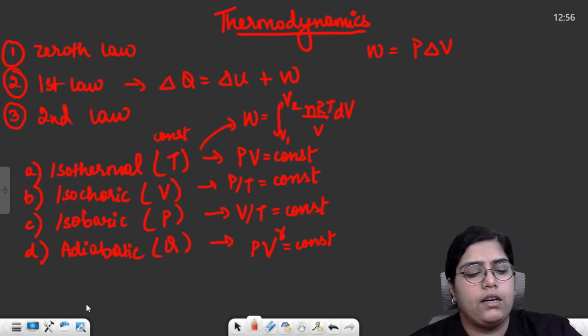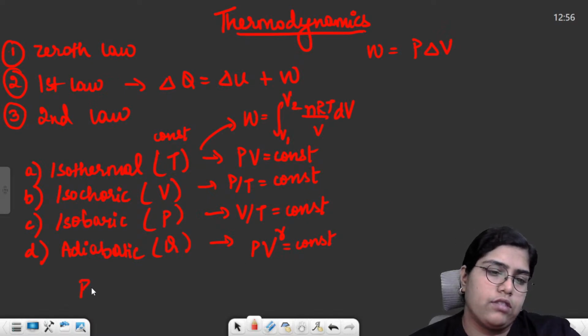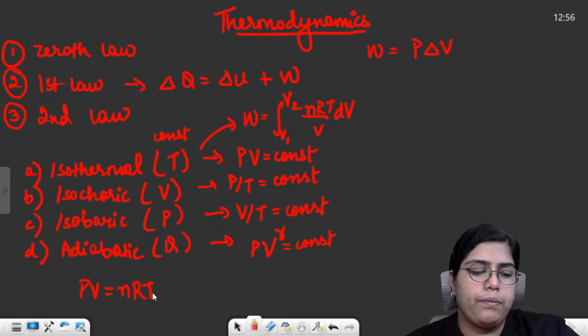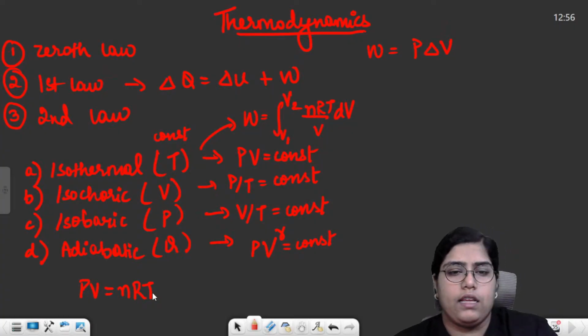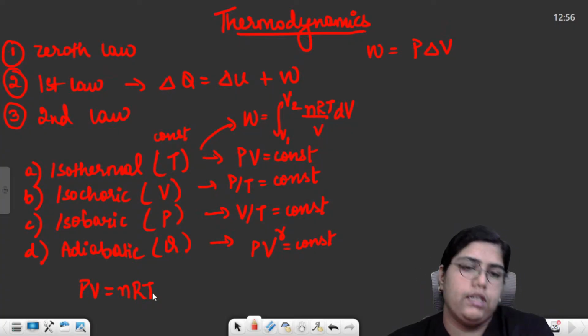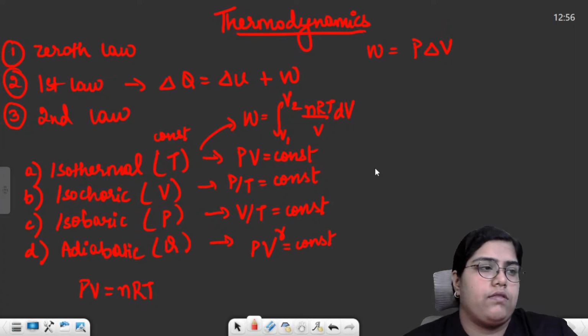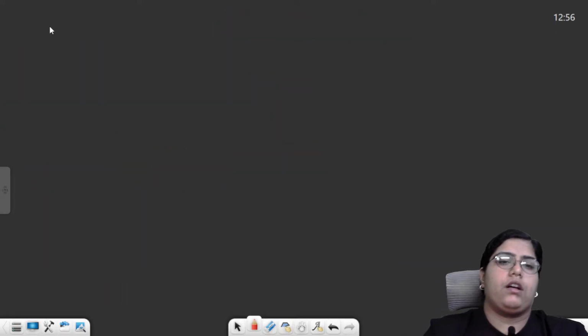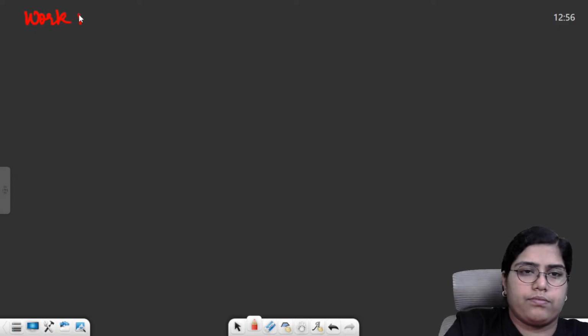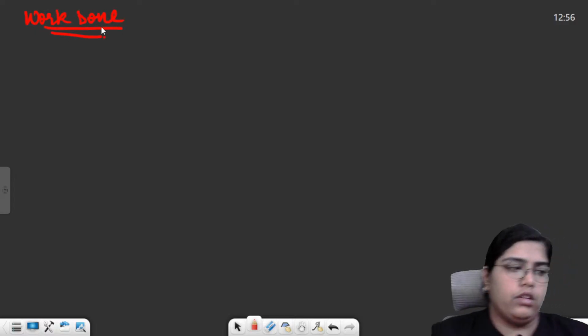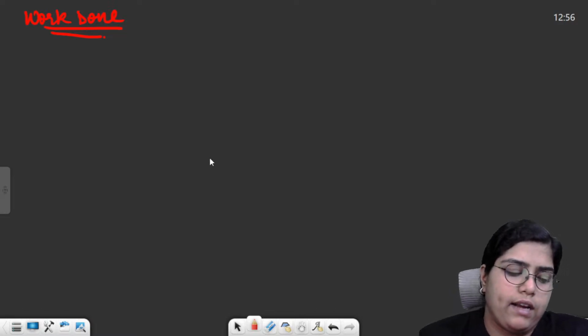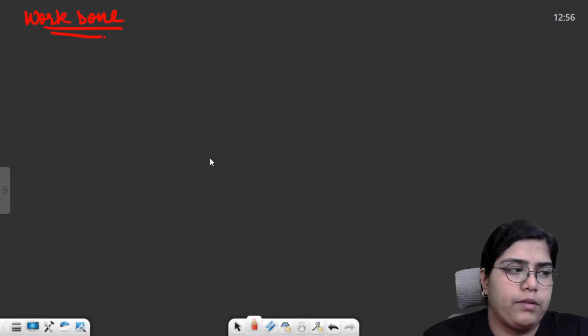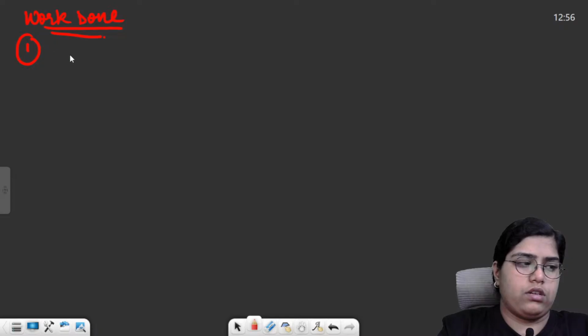Lastly, you had the ideal gas equation, PV is equal to nRT. That was your ideal gas equation. And the last thing which we'll do today is remembering the formula for work done for all these processes. Work done can be calculated by the area under the PV graph. The formula is P into delta V. For thermodynamic processes, we'll just start with your isothermal process.